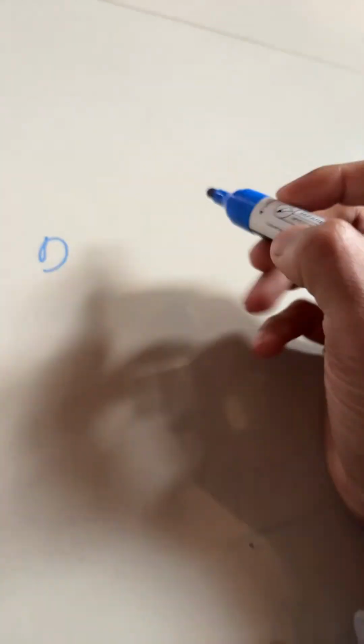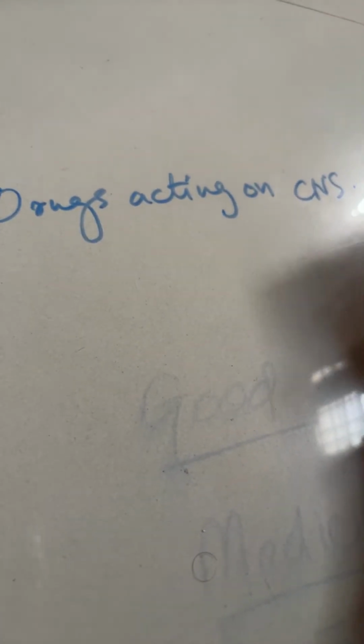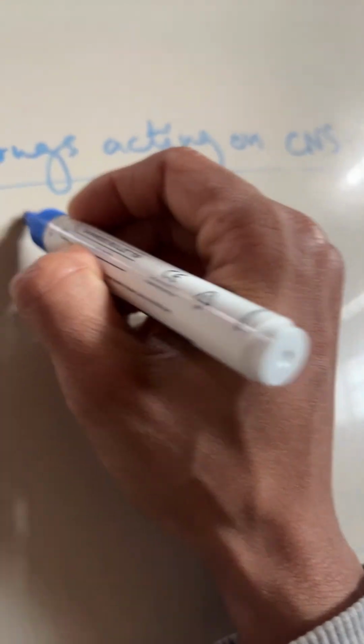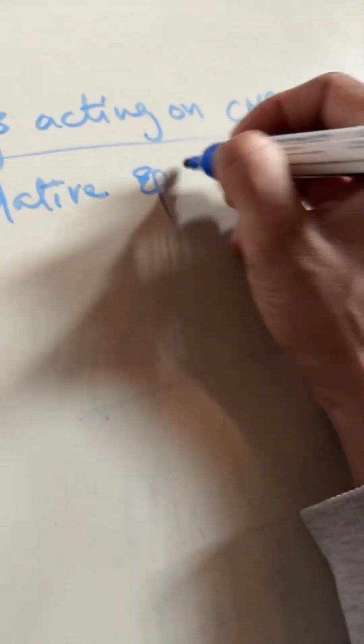Now we will see the drugs acting on CNS. So what are the drugs that are acting on CNS? The drugs that are mainly acting on CNS are: number 1, sedatives and hypnotics.